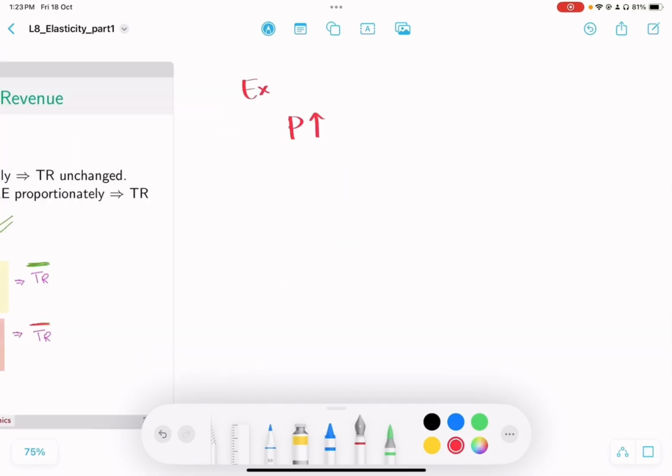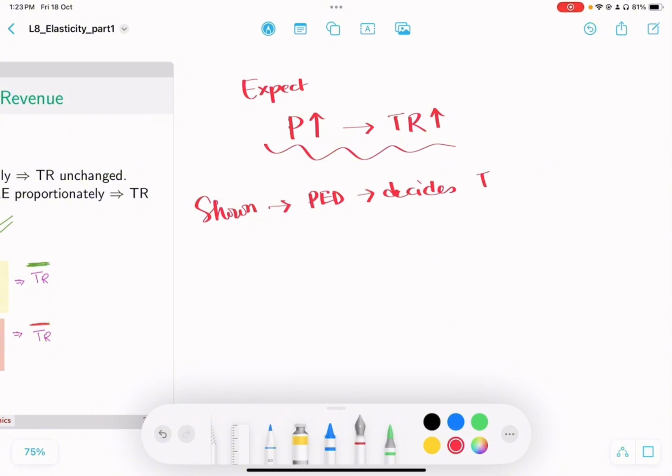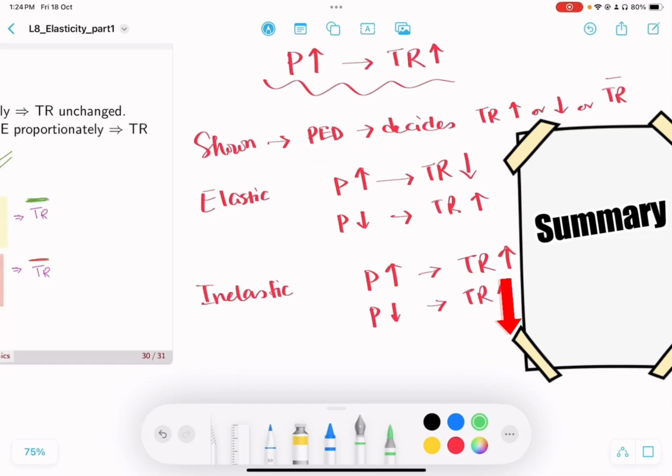So usually people expect that if price increases, then of course total revenue should increase, right? This is what people expect. But what have we shown? We have shown that it's actually the price elasticity of demand that decides or determines whether total revenue will increase or decrease, or it should remain constant. So if the firm's agenda is that they want total revenue to increase, they need to know whether the demand for the good is elastic or inelastic.